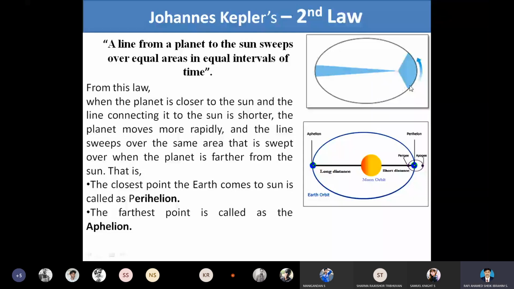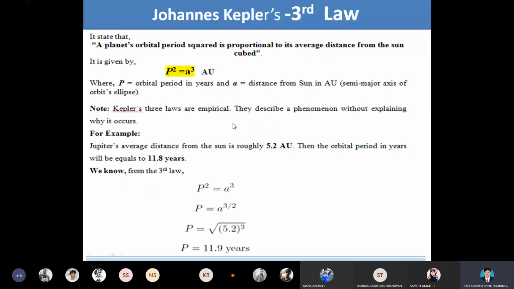So this is just Johannes Kepler's third law. According to him, a planet's orbital period squared is proportional to its average distance from the sun cubed. So he formulated an empirical formula. It is given as P squared is equal to A cubed, in astronomical units.